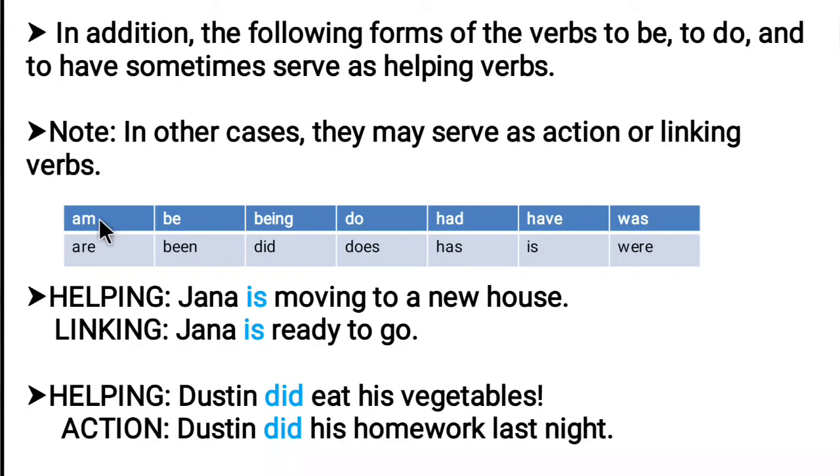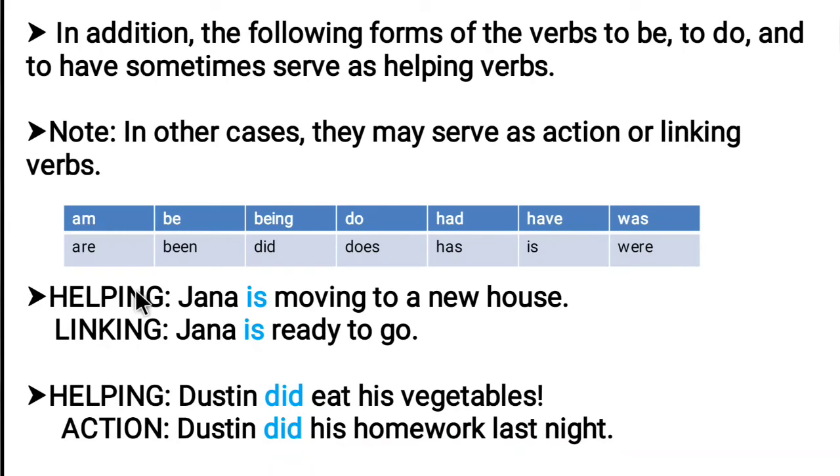Example: am, are, be, been, being, did, do, does, had, has, have, is, was, were. This is a list of verbs which act as helping verbs. In some cases they might act as a main verb, as an action verb or a linking verb.